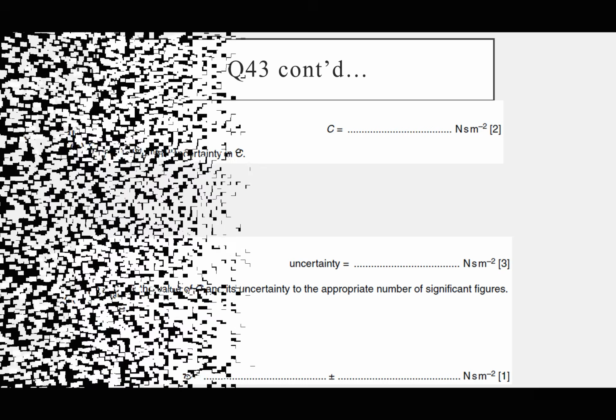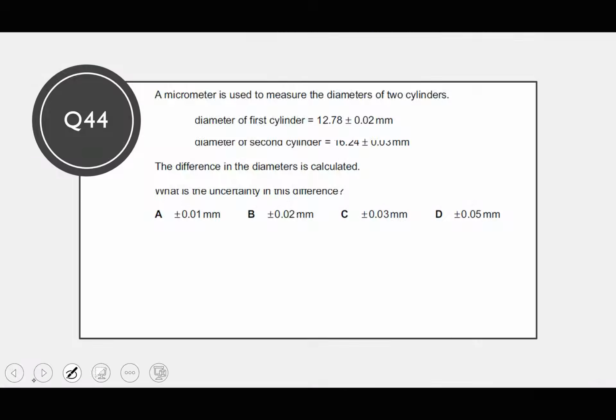Next, a micrometer is used to measure the diameters of 2 cylinders. The diameter of the first is that, the diameter of the second is 16.24, plus or minus 0.03 millimeters. The difference in the diameter is calculated. What's the uncertainty in this difference?